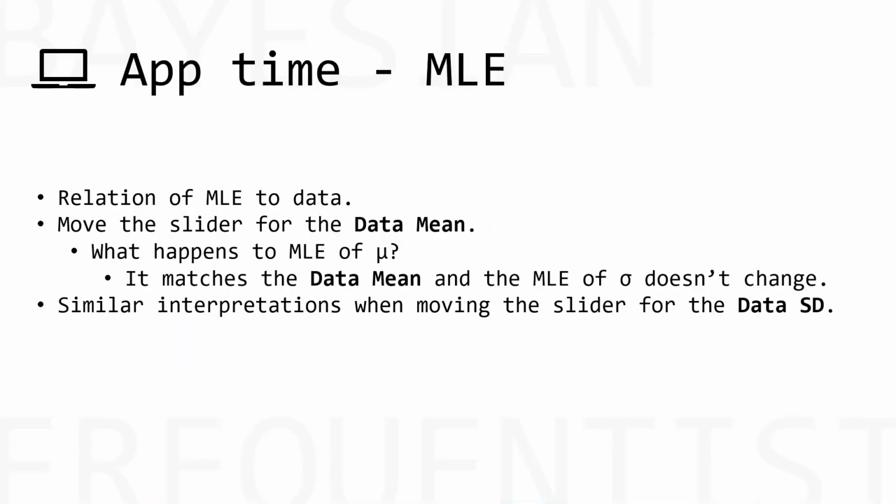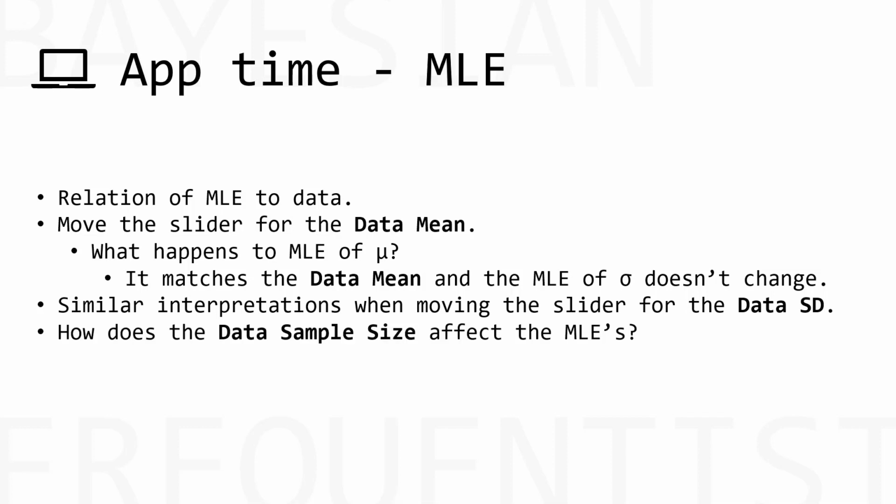And you can make similar interpretations when moving the slider for the data standard deviation, but as mentioned, we are mostly interested in mu, or the location, so we won't go over that. You can go over that, changing the data standard deviation, and see how that affects the MLE for sigma if you wish.